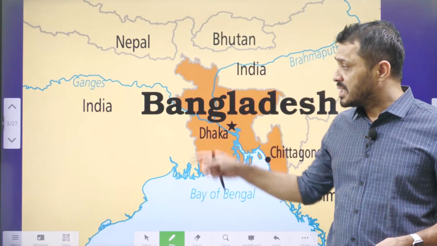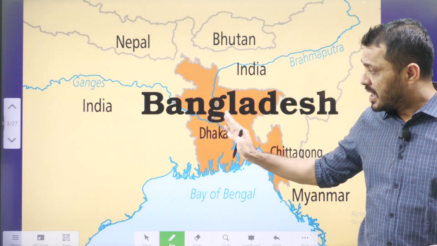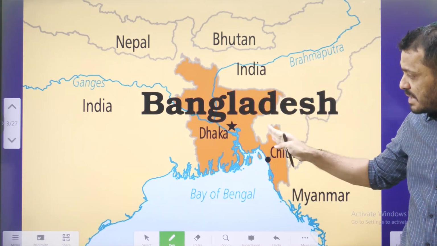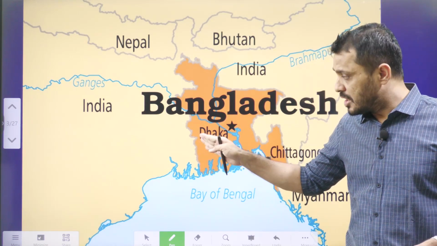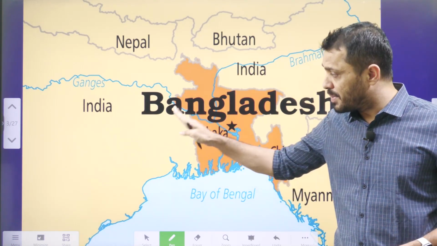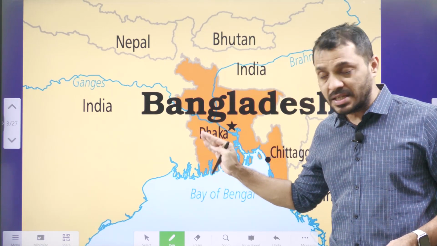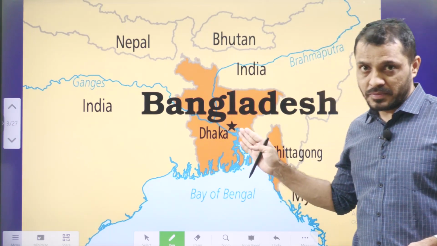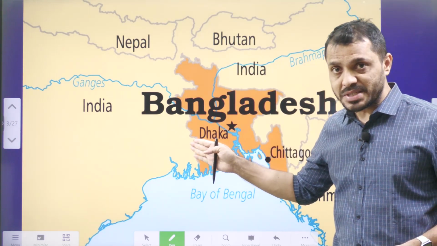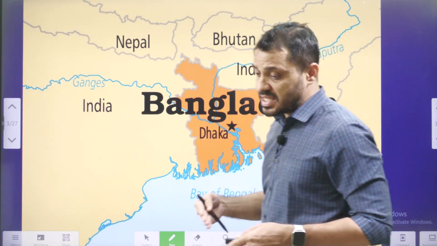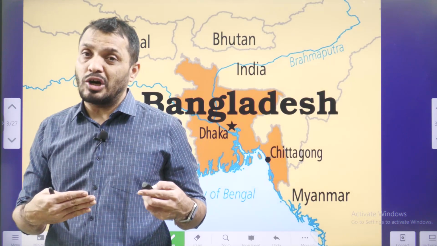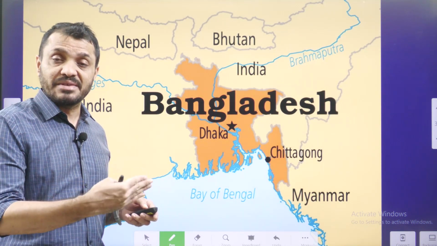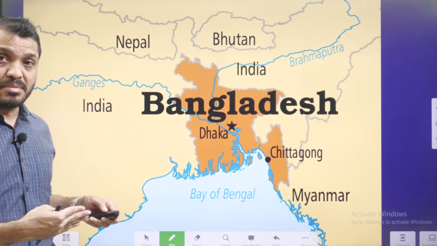Here we can see the Bangladesh and India map, and Bangladesh is the one having the largest land boundary with India. Before Bangladesh, it used to be East Pakistan. Before that, it used to be East Bengal. The partition of Bengal happened in 1905, and since then it was East Bengal. Later, in 1947, it became East Pakistan, and in 1971, East Pakistan became Bangladesh.